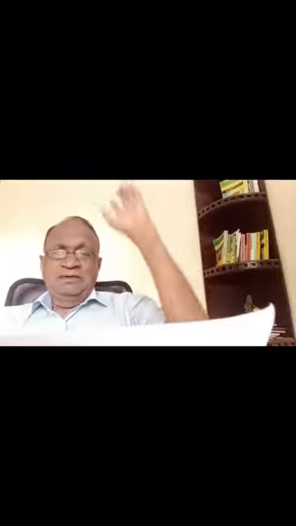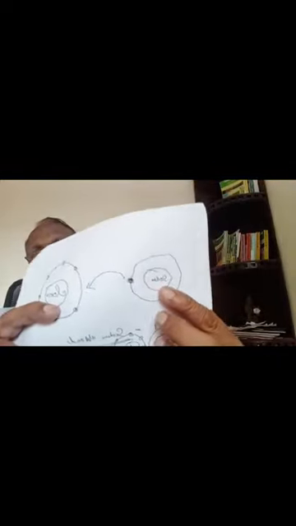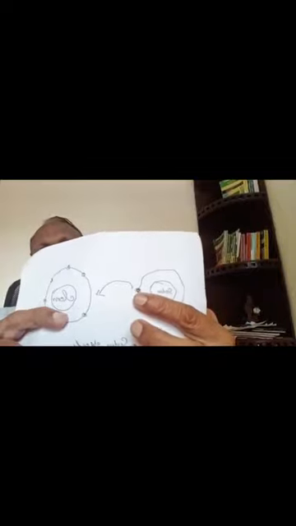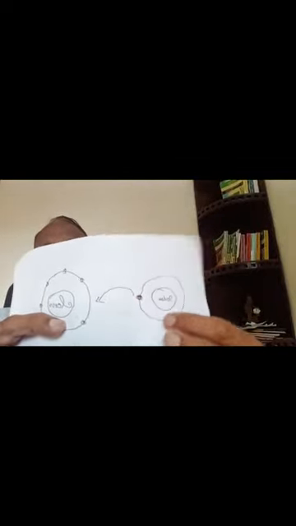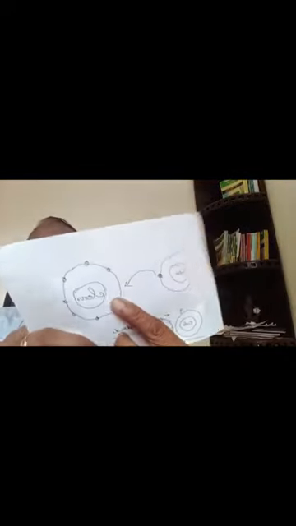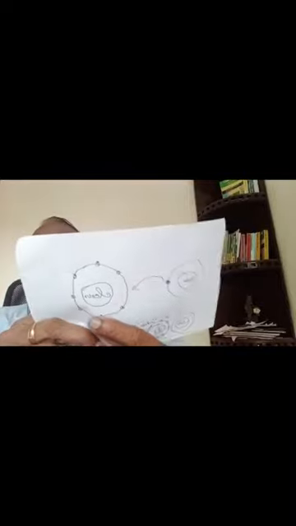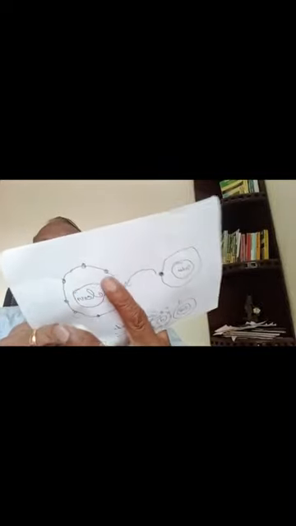in the outermost shell. If it is not possible, it will leave it. So in the case of sodium, only 1 electron is there in the outermost orbit. 1 electron. In the case of chlorine, there are 7. 1, 2, 3, 4, 5, 6, 7.